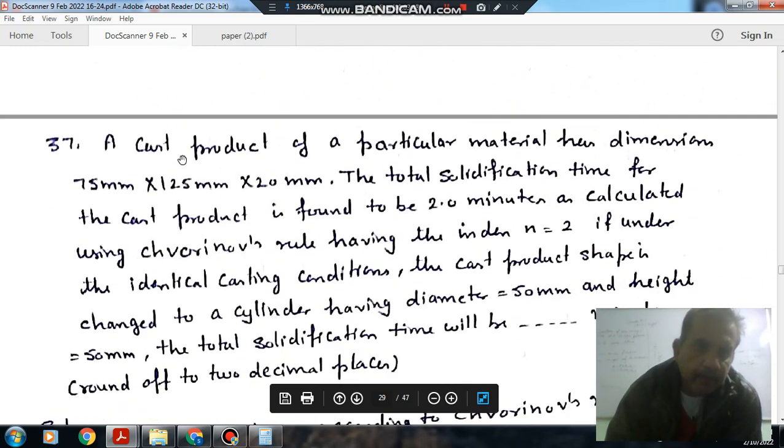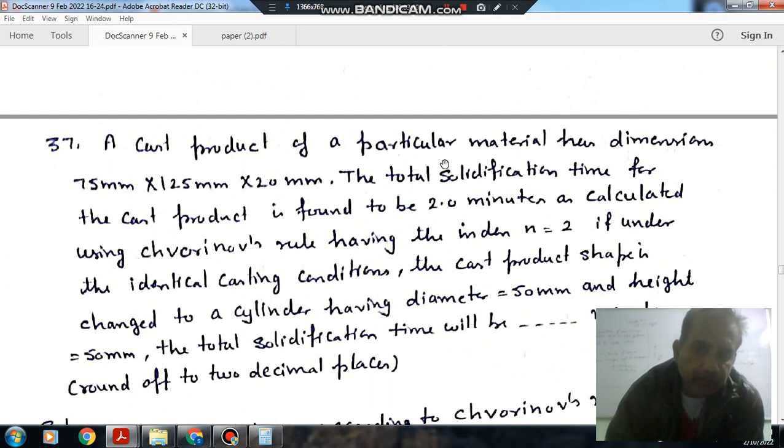Next, a cast product of a particular material has dimensions 75 mm into 125 mm into 20 mm. The total solidification time for the cast product is found to be 2 minutes, as calculated using Chvorinov's rule, having the index n equal to 2.